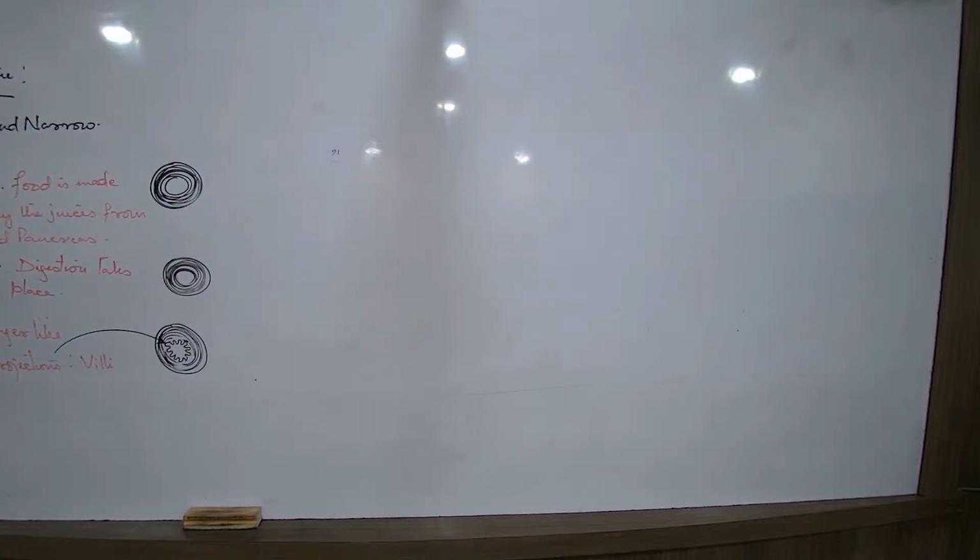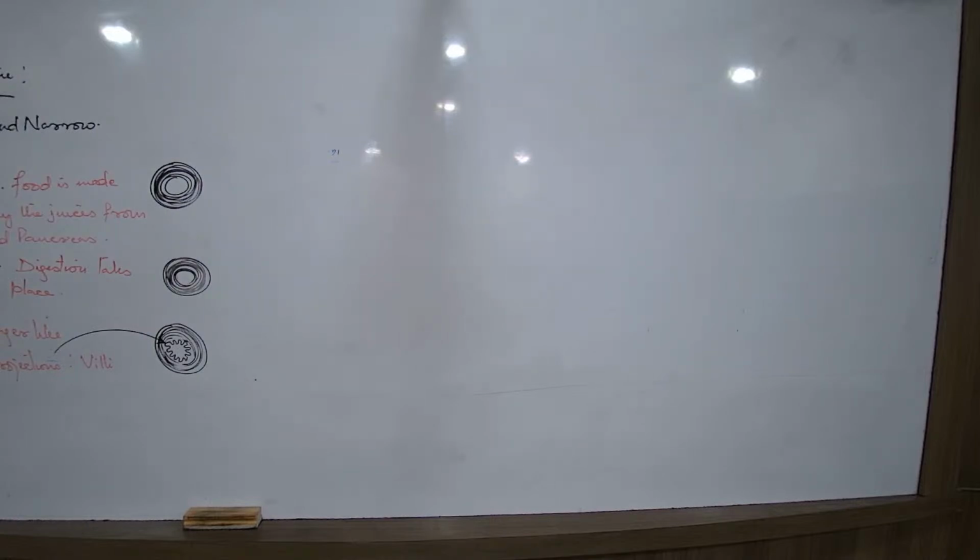How would the ileum look like? Say suppose this is the ileum. The inner wall of the ileum is all like this. What did I draw? Numerous finger-like projections are there. See, the inner wall has got so many finger-like projections. What are these finger-like projections known as? Villi. I talk about in a magnified form.